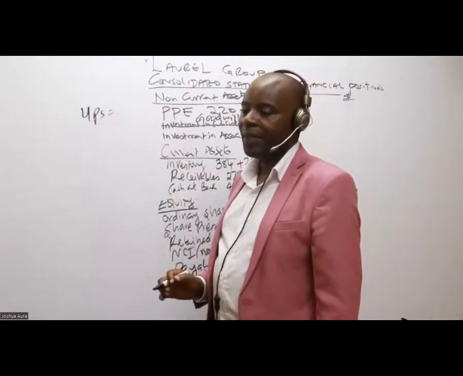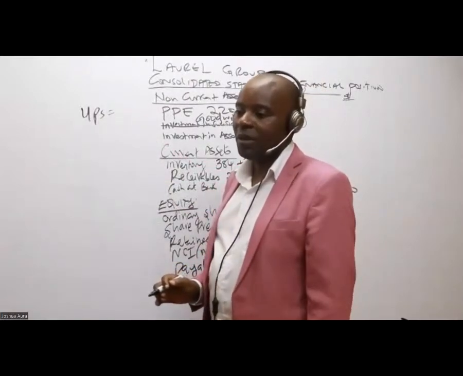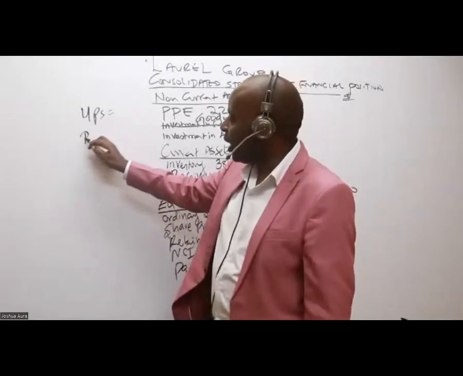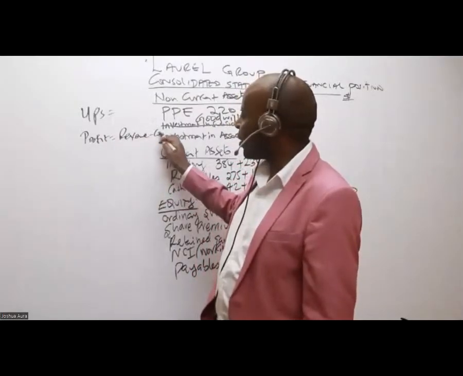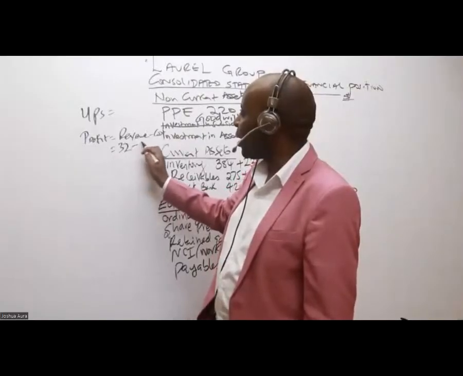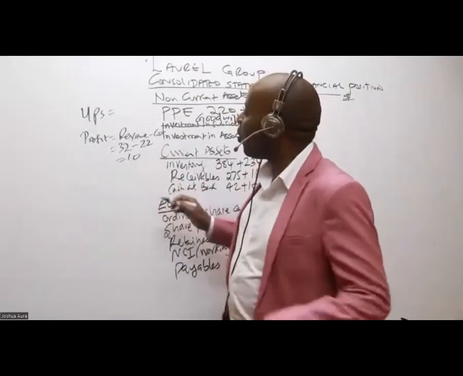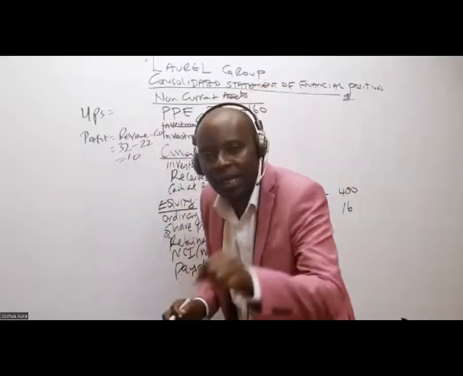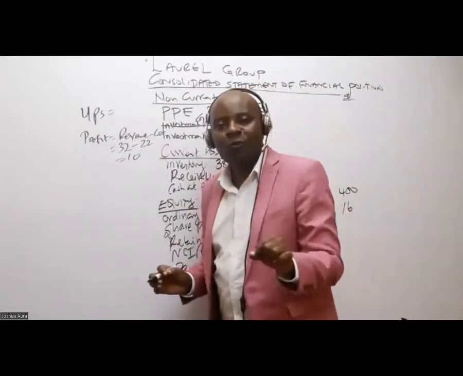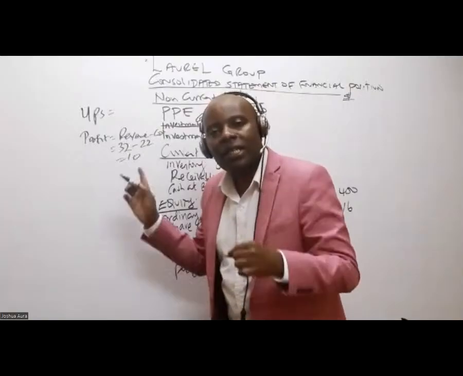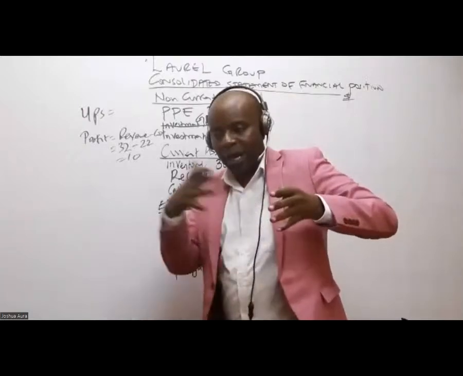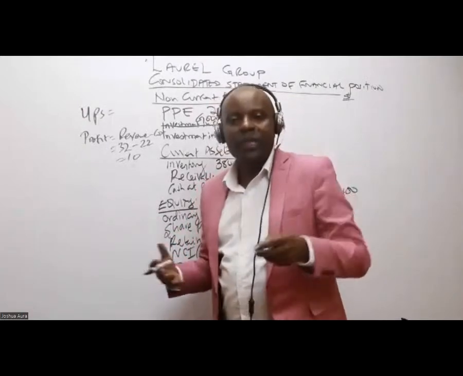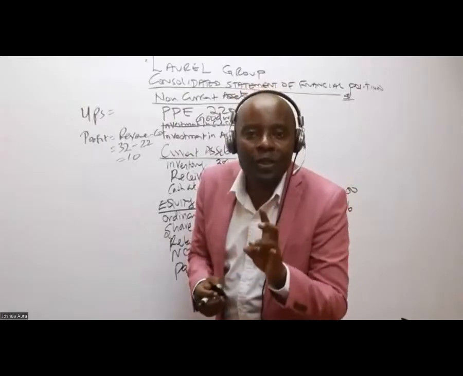UPS. None had been sold. So remember, to get profit generally, we take revenue minus cost. So revenue is 32 million minus 22, which gives me 10. And all this profit is within the group. Unfortunately, this is in inventory because we moved these goods from one company to a sister company, so basically, inventory is overstated.